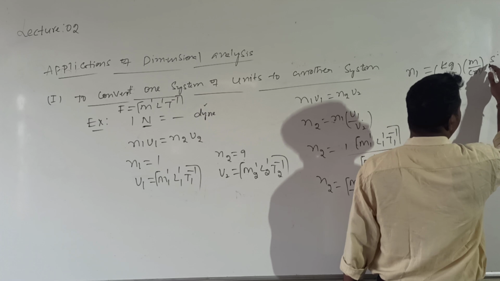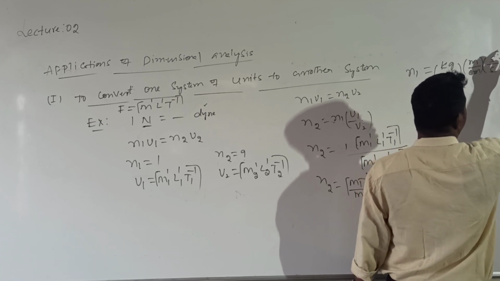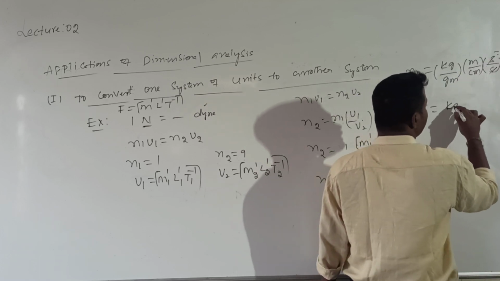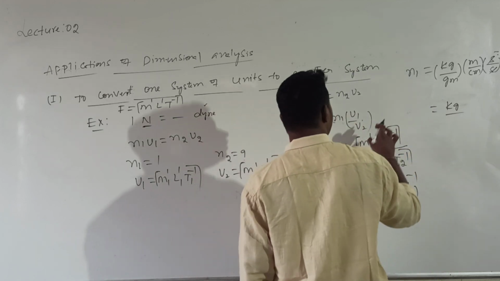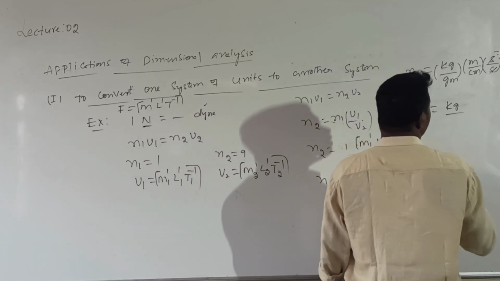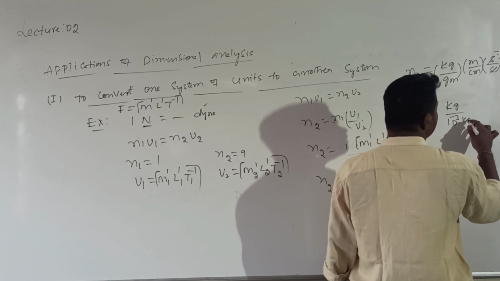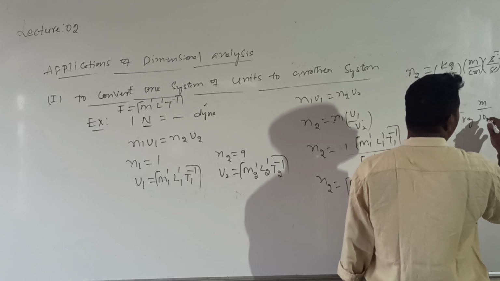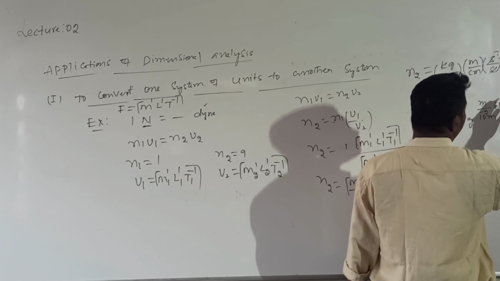Second is the unit of time in both the SI system and the CGS system, whole power minus 2. The seconds cancel. So 1 gram is equal to 10 power minus 3 kg, and 1 centimeter is equal to 10 power minus 2 meters.